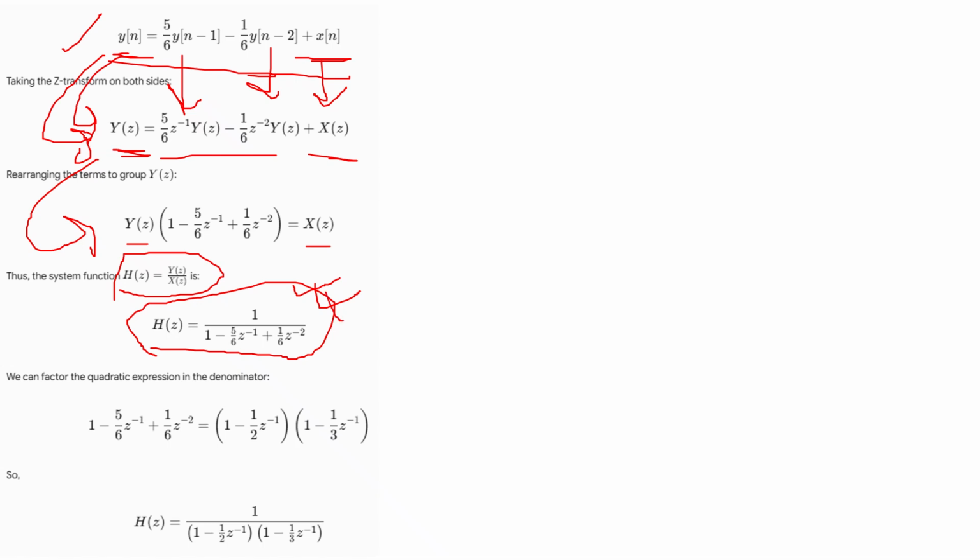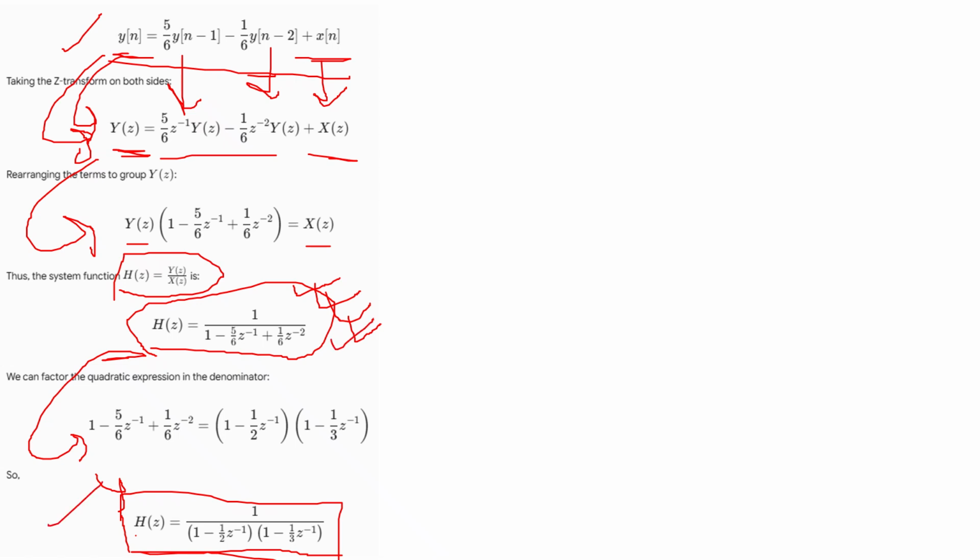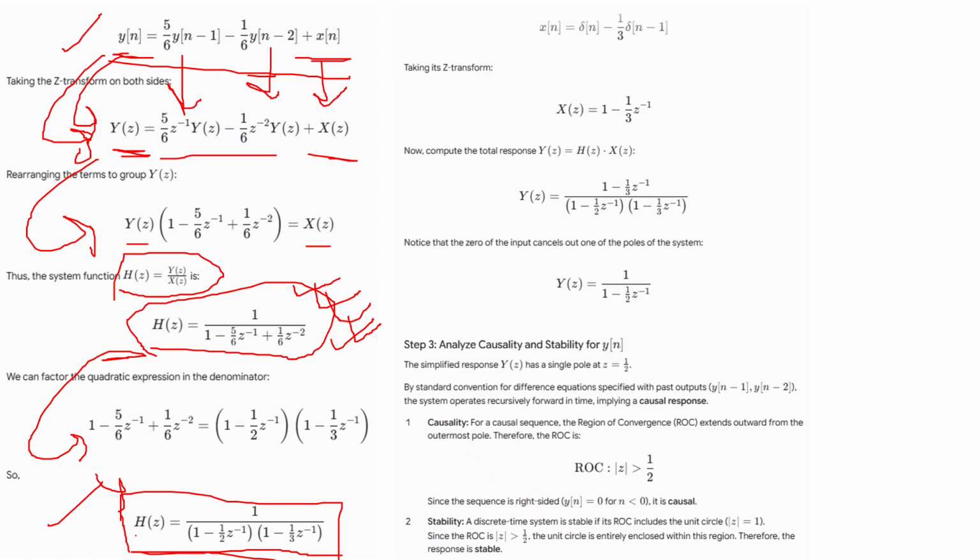And once you get the transfer function, it is very easy to find the output. How will we find the output? Here is the Z transform, that is the transfer function. You can rewrite the same things like that, and you can also rewrite the transfer function in this manner. Why are we writing it in this manner? So that whenever we are finding the Y of z, it will be easy. Otherwise you can leave it here also, it's up to you, but it is easier for calculation.